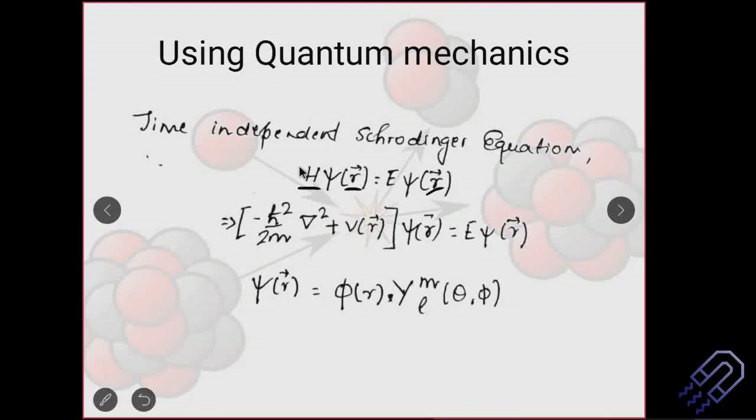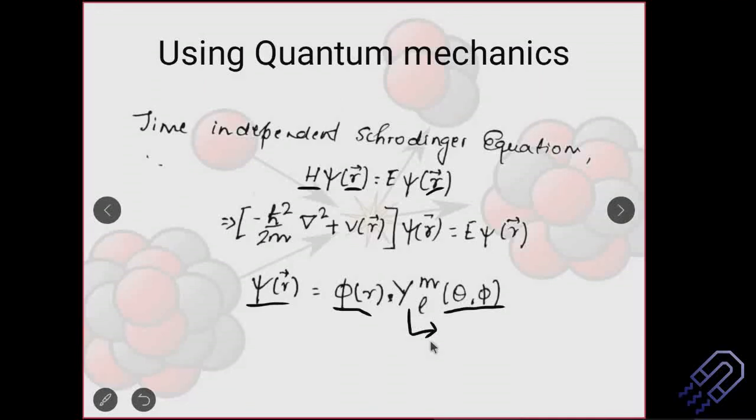So we say that this psi r will be a function of phi r, and then of course theta and phi. If you remember this, I think I have it in the slide also, but anyway, I'll tell it. This is spherical harmonics. This is something which you studied in your mathematical physics. So you see, your mathematical physics is also coming into effect now. If you are clear about this, you can actually go back and check the derivation.